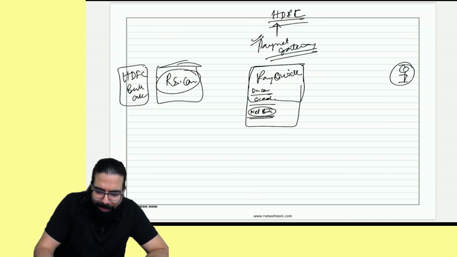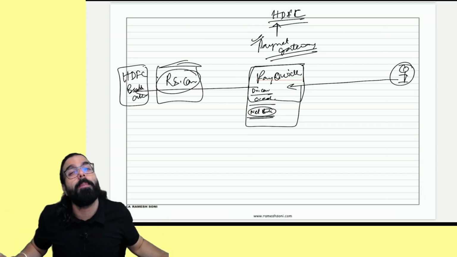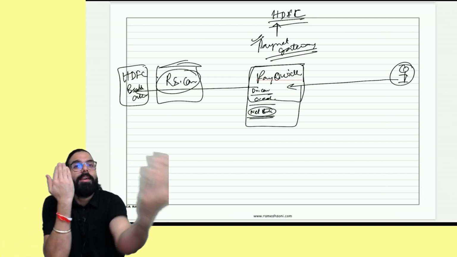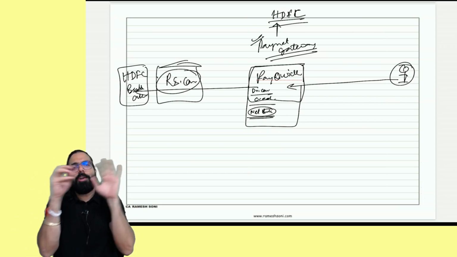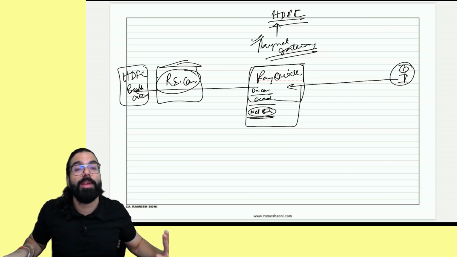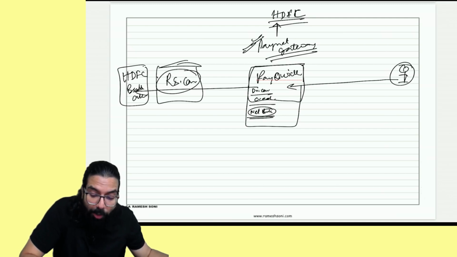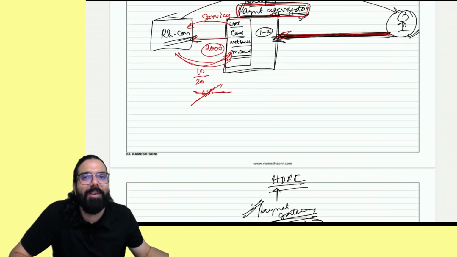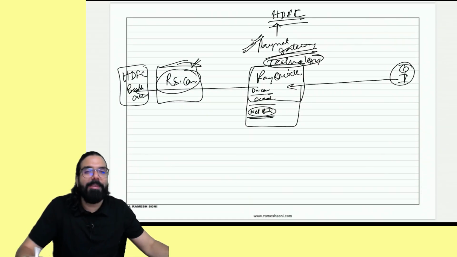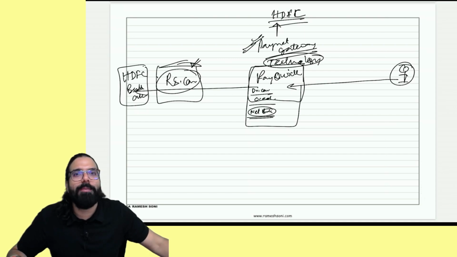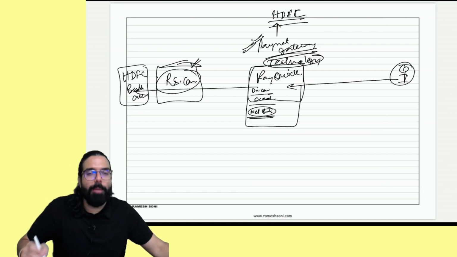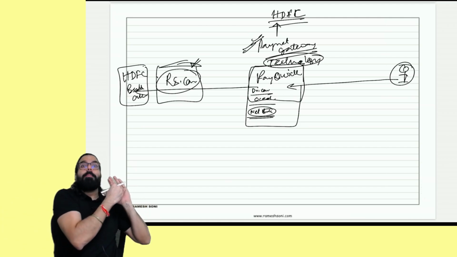Nothing, it just serves as a funnel. Whenever a student comes, he will make the payment here. The payment will directly go to my bank account. This is called a payment gateway. It's just a gate. You came, you made the payment, the gate opened, the payment directly went to my bank account. This is a technology so that you don't have to ask the student his bank account number. The student will not ask me, Ramesh sir, what is your bank account number? What is your IFSC code? I will make the payment directly into your bank account.